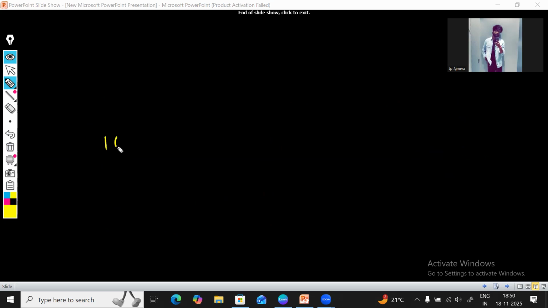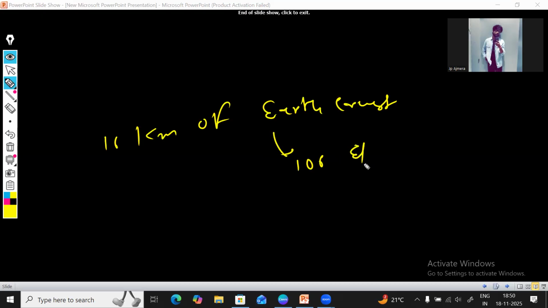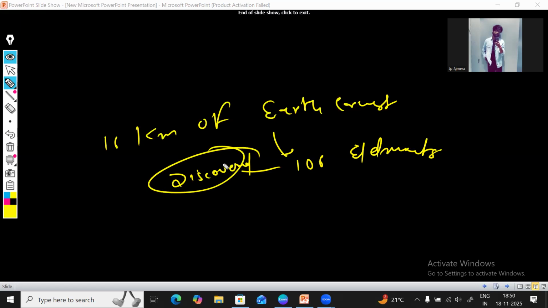In 16 kilometers of earth crust, we found 106 elements. We have already discovered 106 elements. You can say known elements in the earth crust up to 16 kilometers. This is the 16, by the way.